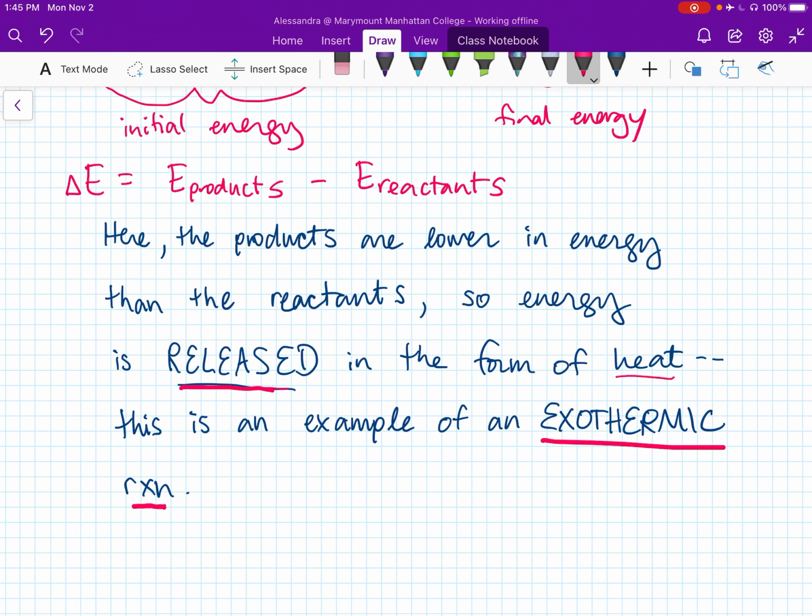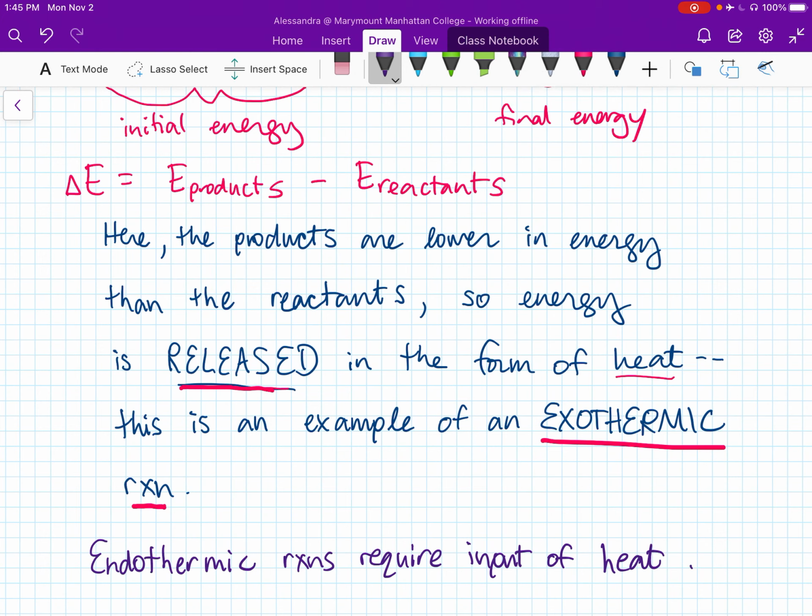The opposite would be an endothermic reaction. Endo means in, therm means heat, so heat going in. Endothermic reactions require an input of heat to proceed. So exothermic reactions will release heat, and endothermic reactions will require heat input in order to proceed.